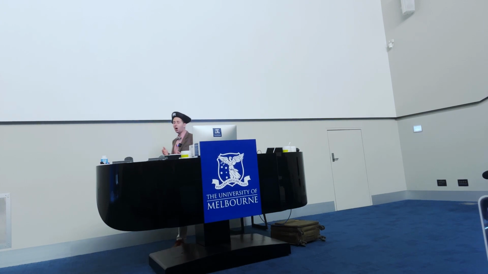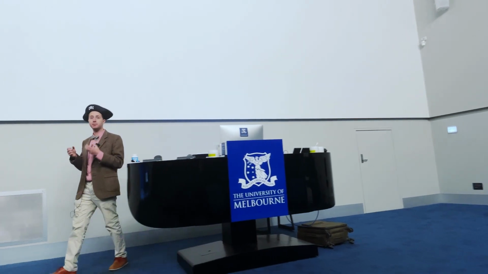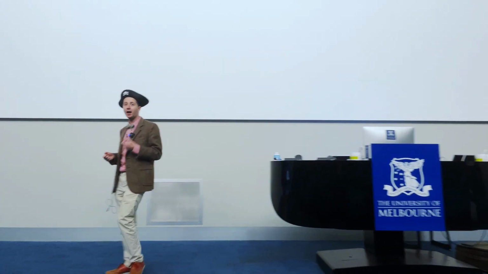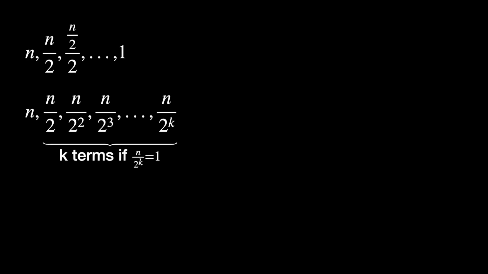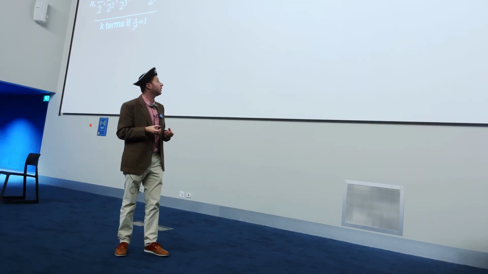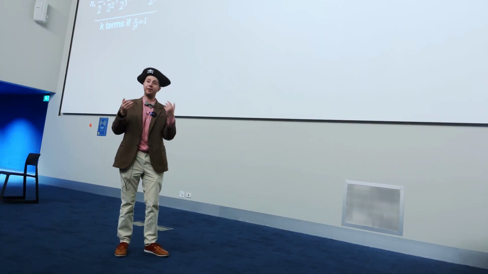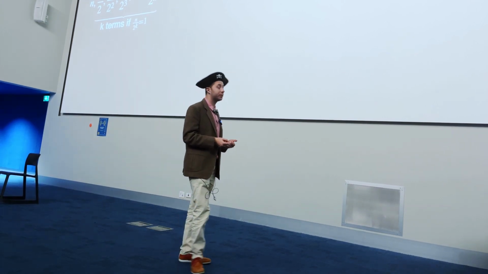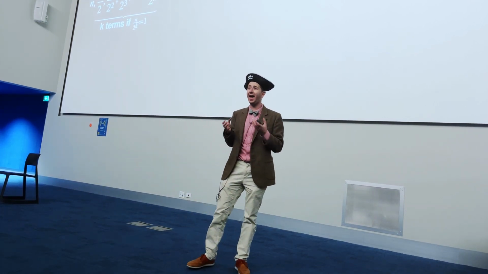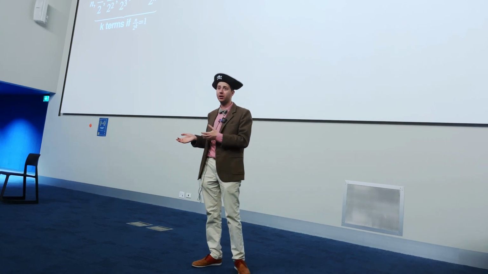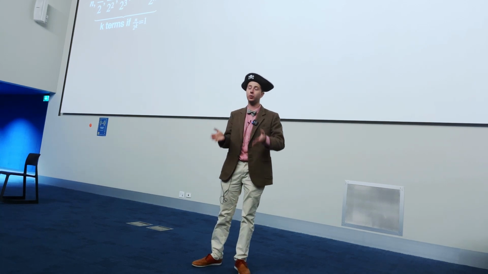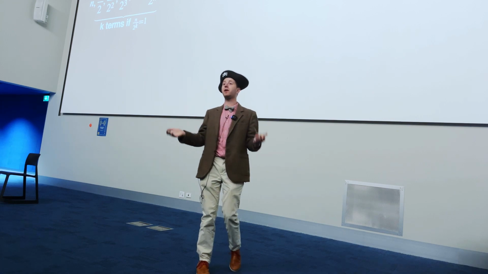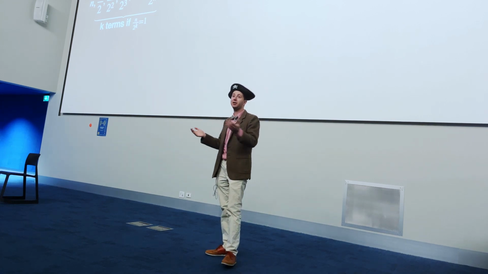If we think of how large our problem size is each time we throw out half the book, we get a pattern that looks something like this. In the first instance, we have a whole book, then we have a half a book, then a quarter of a book, then an eighth of a book, and so on and so forth, until we get down to one page. And the question here is, how many times can you halve a book until you get back to a single page? Well, we have a function that actually calculates this for us.